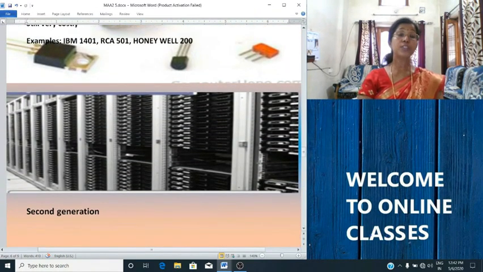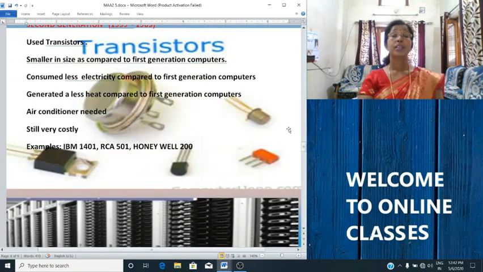Okay, the examples of second generation computers are IBM 1401, RCA 501, Honeywell 200. All these are examples of second generation computers. You can see the picture of the IBM 1401 here. This is also a very huge machine. Now let's see what the features of it are.